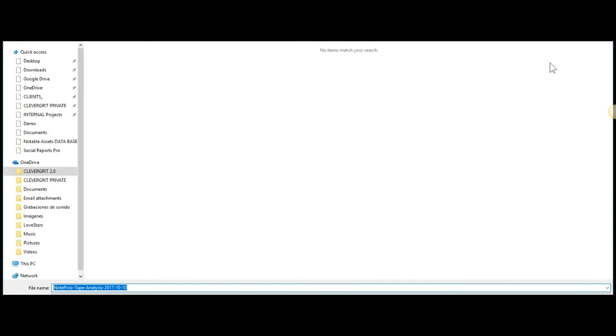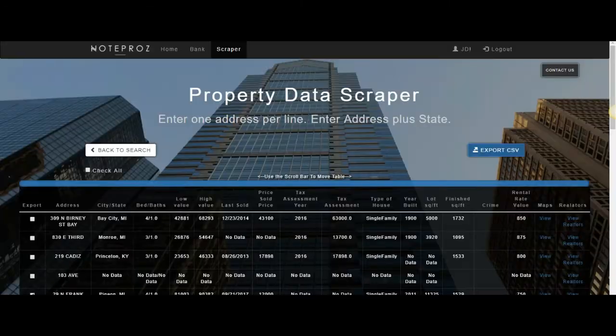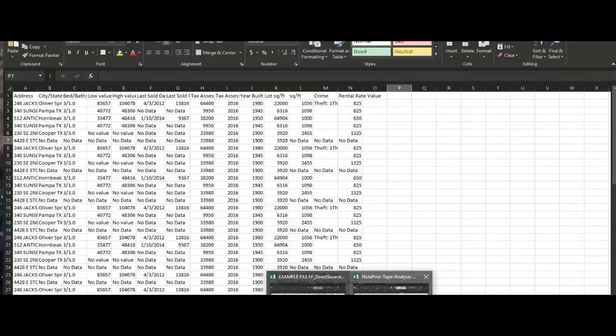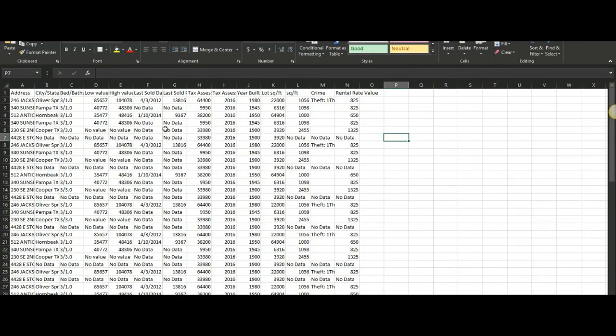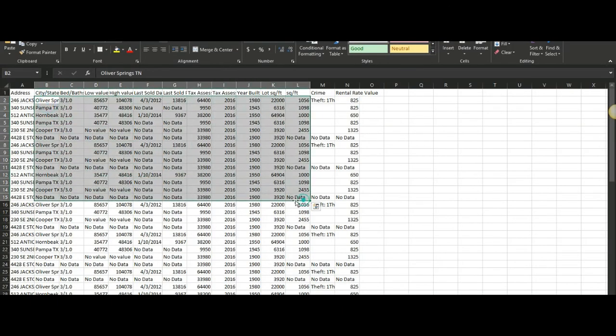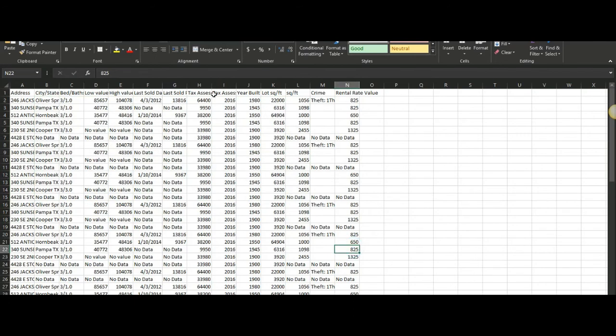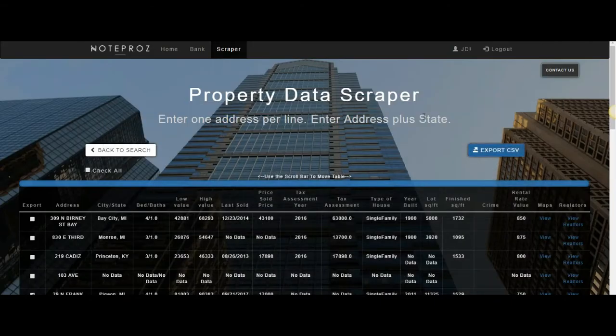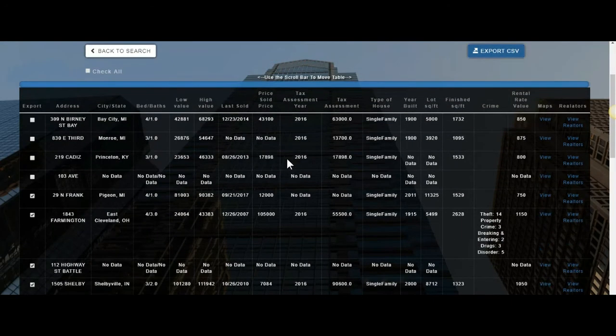What this will do is download a document onto your computer, which will look something like this, which is basically going to display all the data that is displayed on the table in the scraper. It's bathrooms, high value, low value, etc. Which I believe is a very, very useful feature.